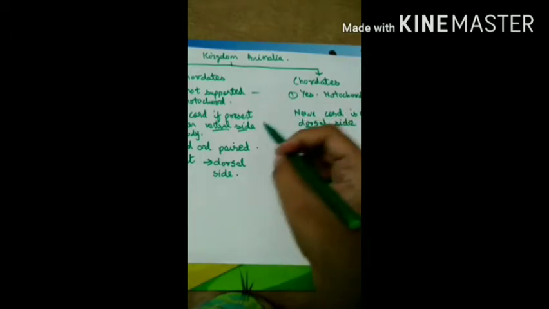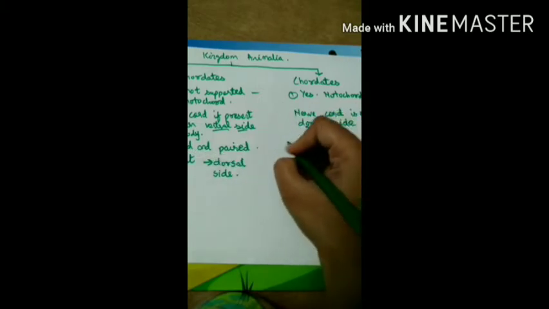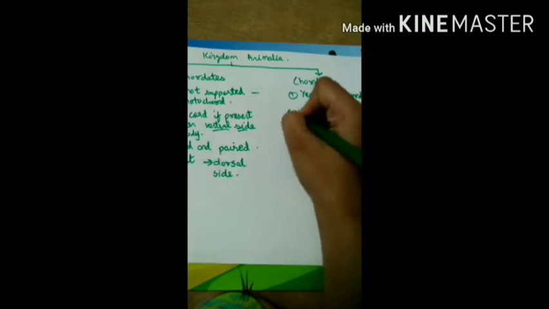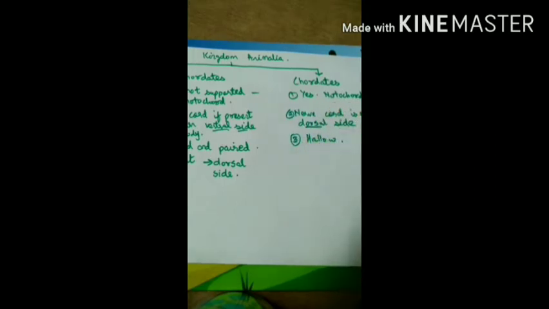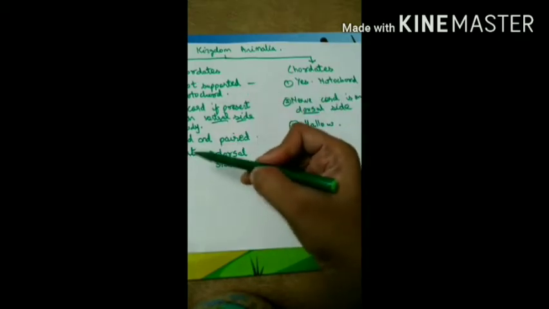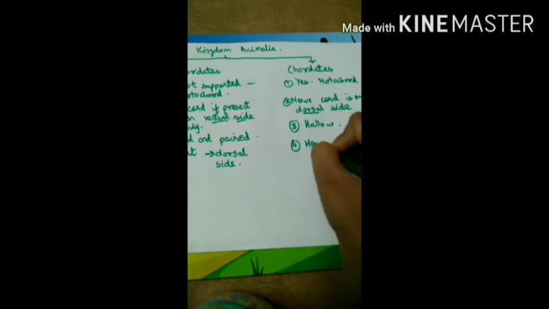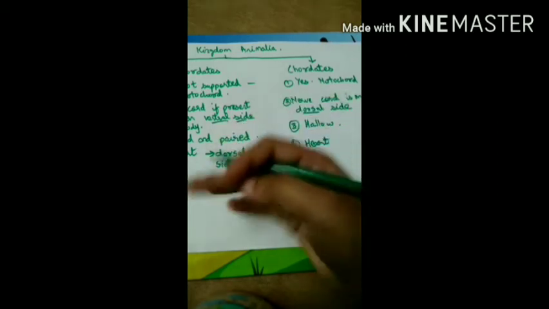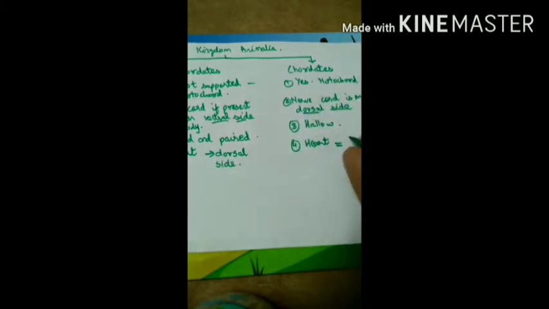Next, it is hollow. Here it was solid and paired in shape. Here it is hollow, H-O-L-L-O-W. Next, heart. Here the heart, if present, is situated on the ventral side, and in chordates the heart is situated on the dorsal side of the body of the organisms.